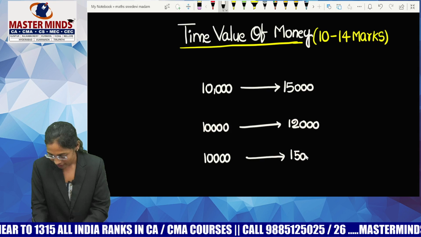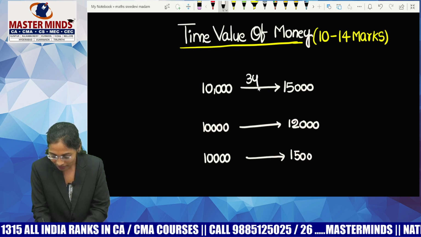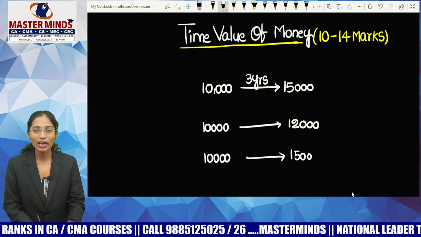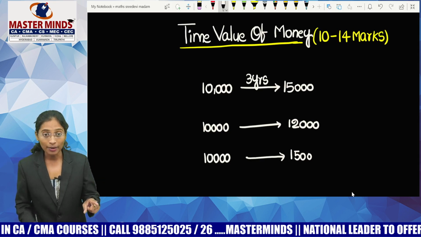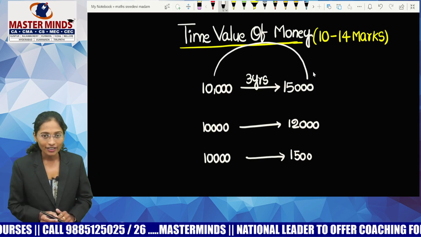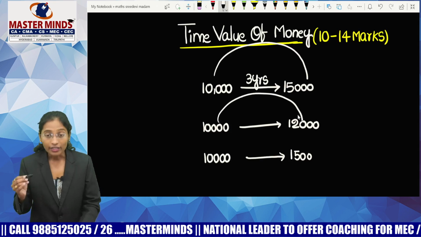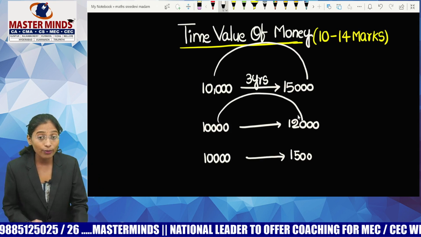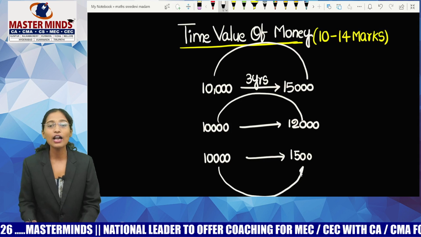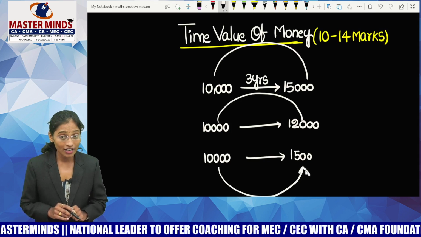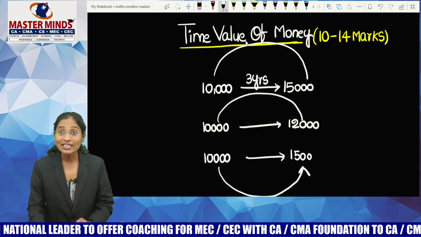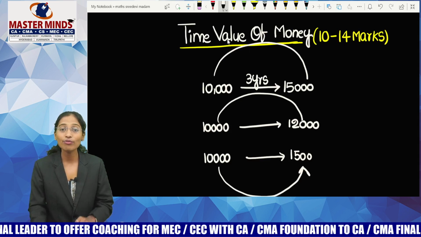Yeah. So the same time duration, 2021 let it be, is 3 years of time. In 3 years, the value of money increased by 50%. In 3 years, the value of money increased by 20%. But in the same 3 years, the value of money decreased by almost 85%. Got it? So let's have a look at this main heading called time value of money.